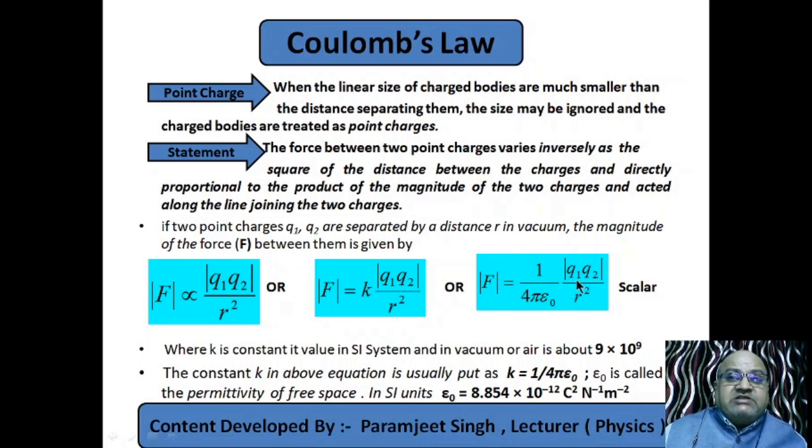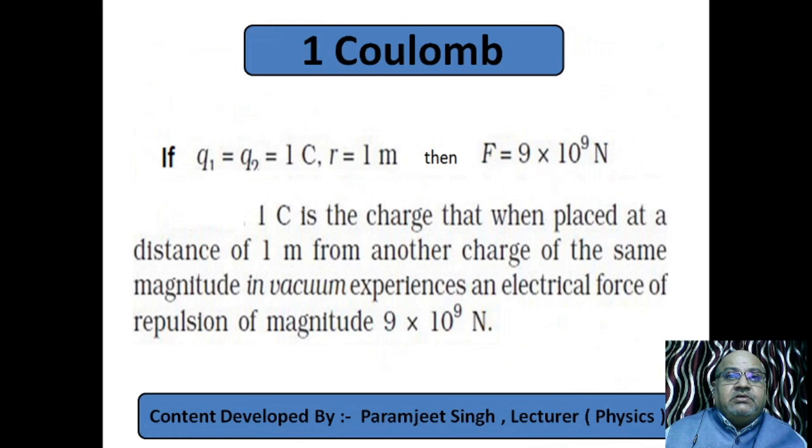If charges of 1 coulomb are placed at 1 meter distance, how can we define it? See, if q1 and q2 are 1 coulomb and r is 1 meter, we get a force of 9 into 10 raised to power 9 Newton. So 1 coulomb charge is that charge when two such charges are placed at 1 meter distance, they experience an electrostatic force of 9 into 10 raised to power 9 Newton. If they are like charges, the force will be repulsion. If they are unlike charges, the force will be attraction. The magnitude of the force is 9 into 10 raised to power 9 Newton.